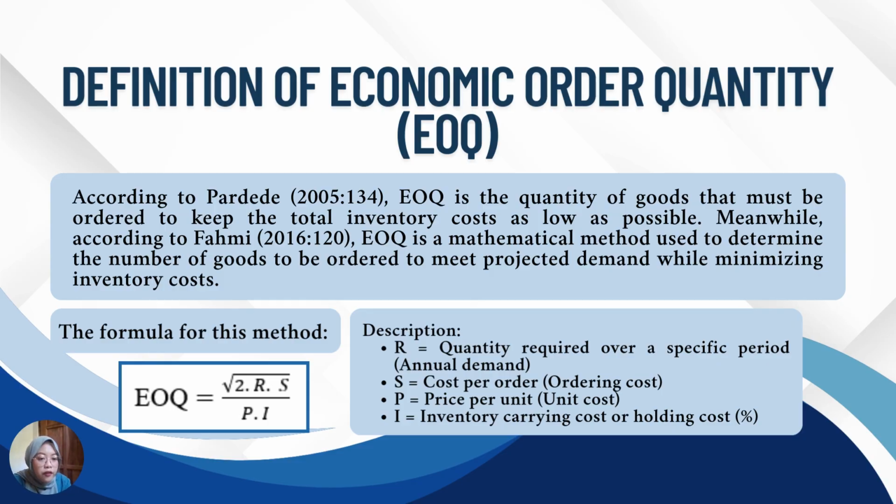And then the formula for this method is like that. For the description, R is the quantity required over a specific period or annual demand, S is the cost per order or ordering cost, P is the price per unit or unit cost, and E is the inventory carrying cost or holding cost by percentage.